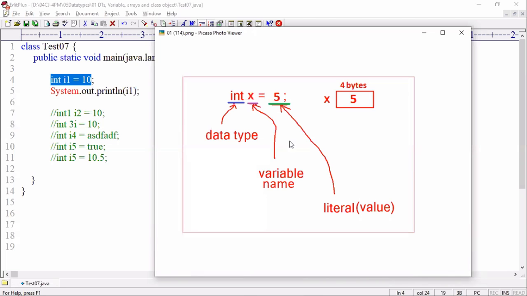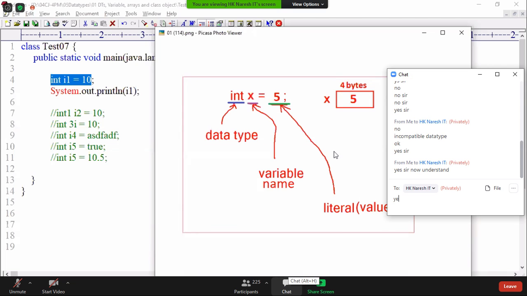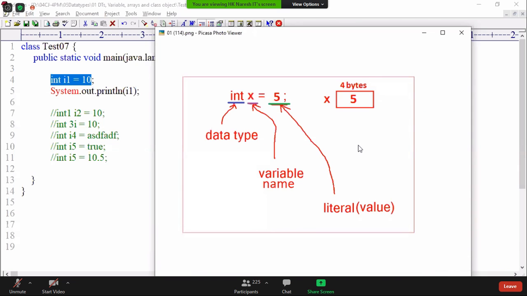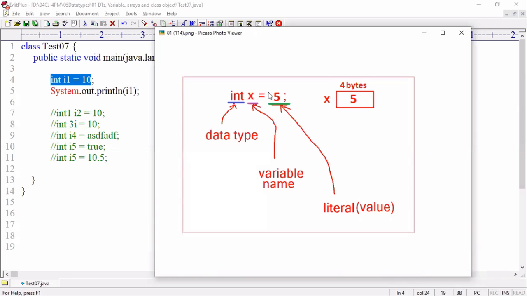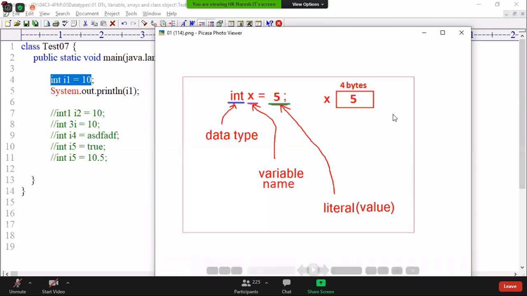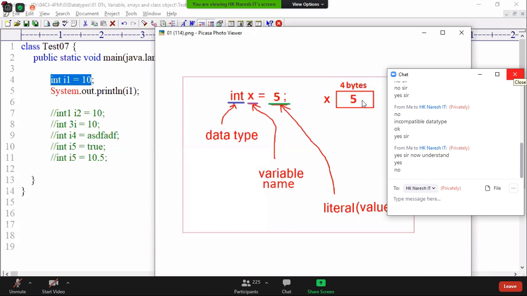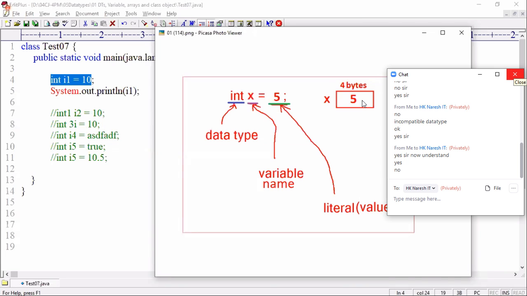Can I hope all the people got clarity? Now I have one question. Tell me, can a JVM store the given value 5 in the same decimal format in the RAM memory? This is our understanding of shortcut memory. Now is the time we need to understand full memory. Can a JVM store the given value 5 as it is in the memory?